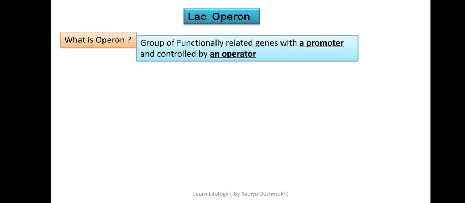It is nothing but a group of genes with the same function, and they should also have a promoter and an operator. These two things should be there, and only then can we call that group an operon. An important thing about the operon is that it is present only in prokaryotes. In eukaryotes there are no operons. Remember this point. Prokaryotes produce polycistronic mRNA, and that is why they have the operon system.